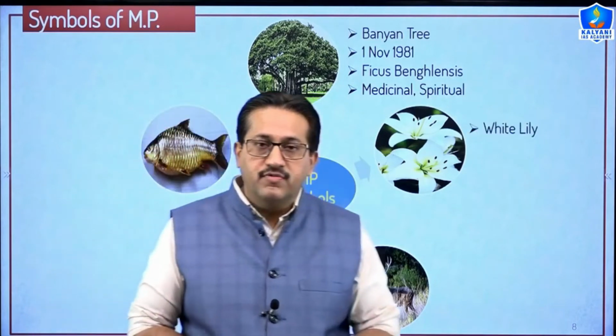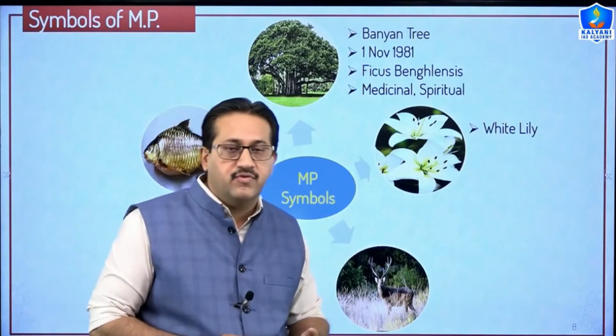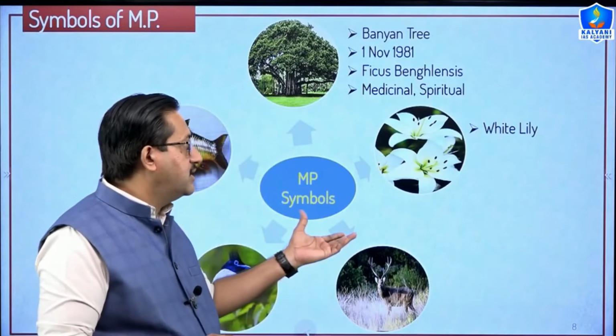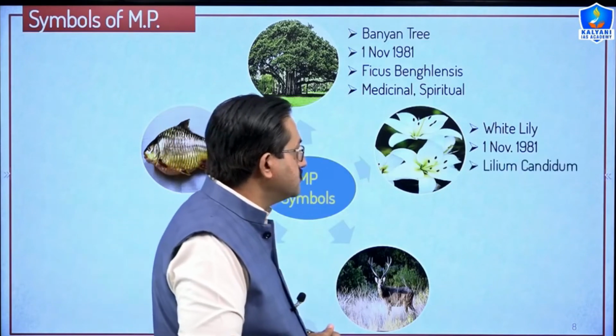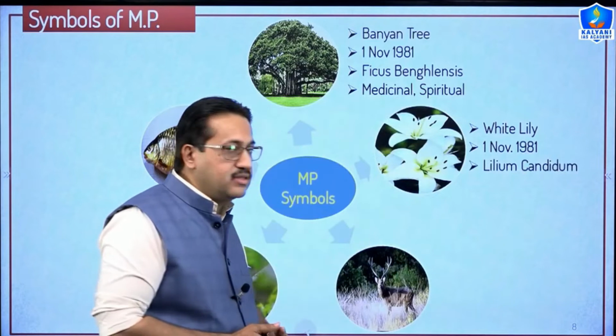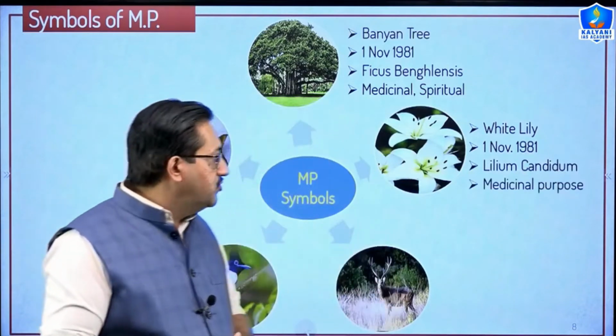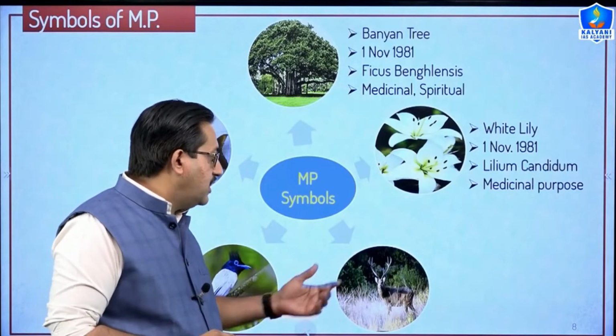The scientific name of lily is Lilium candidum, and it was also declared as the state flower on 1st of November 1981. The lily flower and the banyan tree, they both are used for medicinal and spiritual purposes.